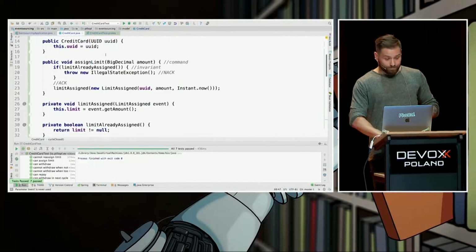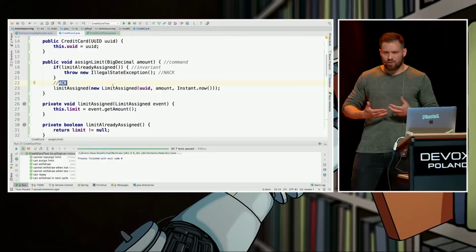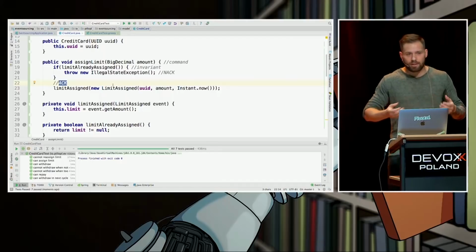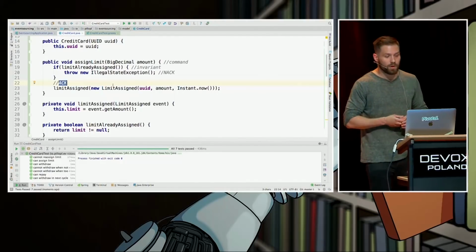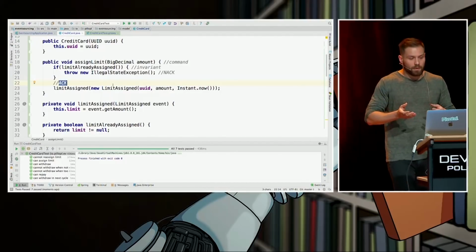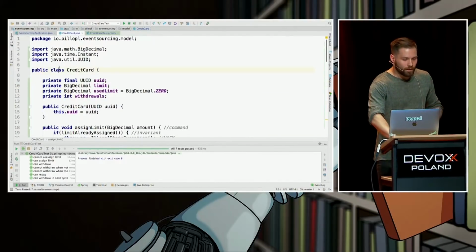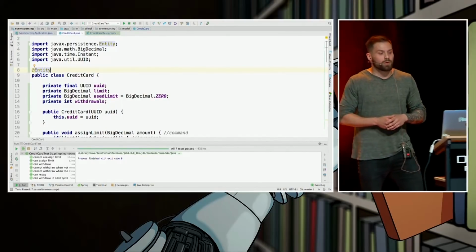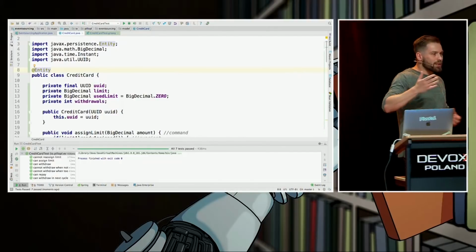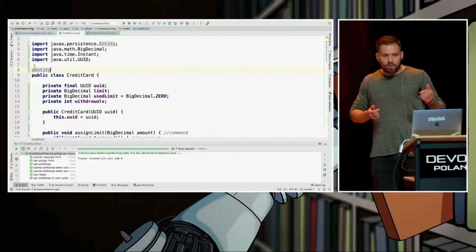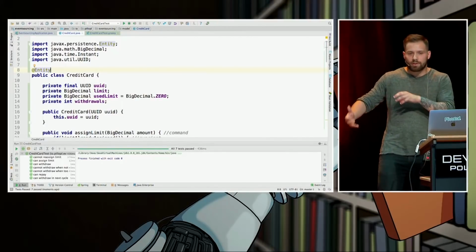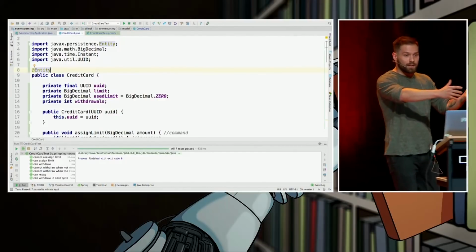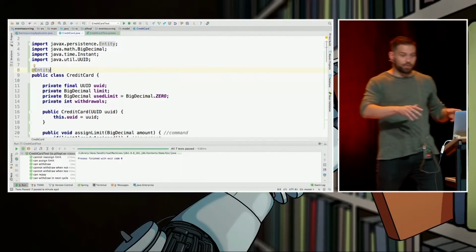So we have the events, but they will be garbage collected in no time, right? So we want them to be somewhere, maybe in our database, because we want to get the state of our credit card later on. So how do we persist our credit card? The first idea would be just to add an entity in here. It will work, right? We'll have a credit card table in our database with four columns or so. It will work. So we will have the same model in the data model as in our domain model, which is okay because it was driven from the domain side to the data side, not the other way around.